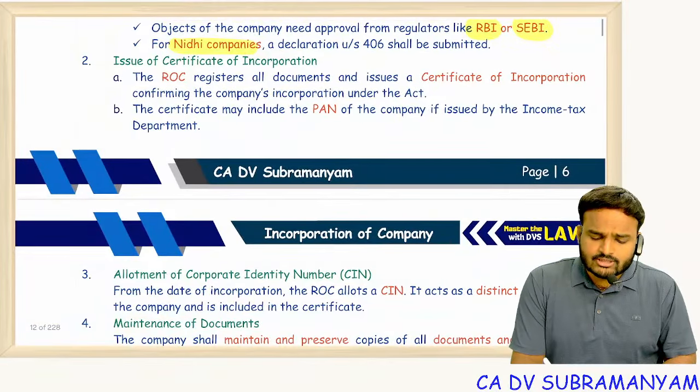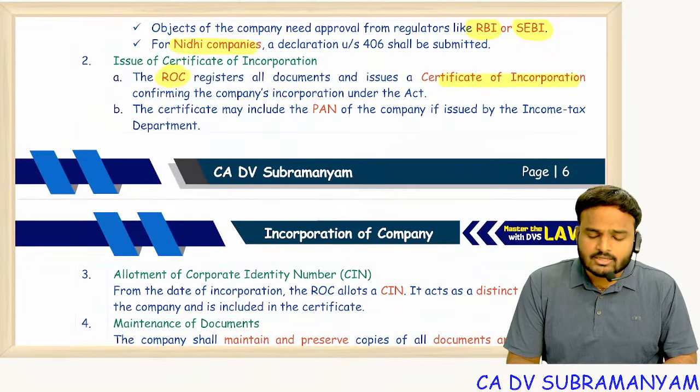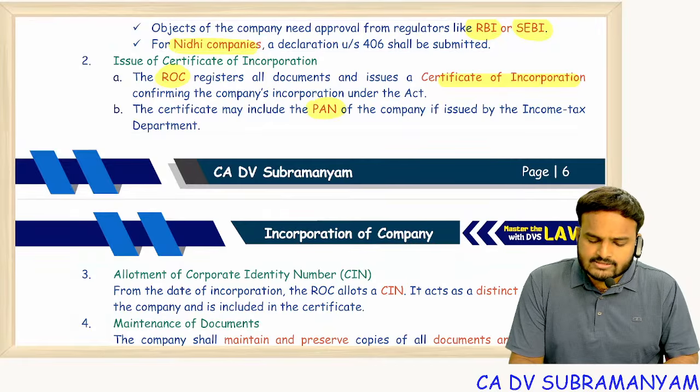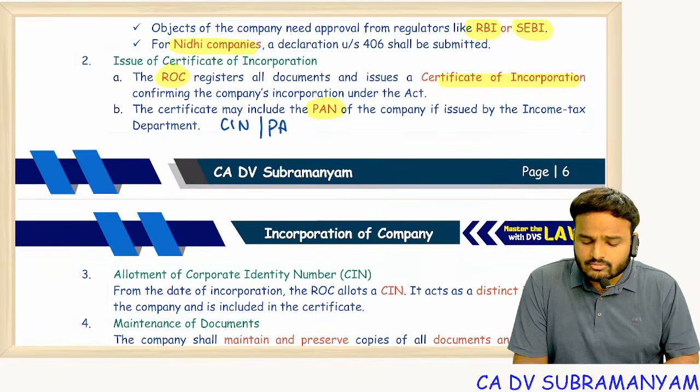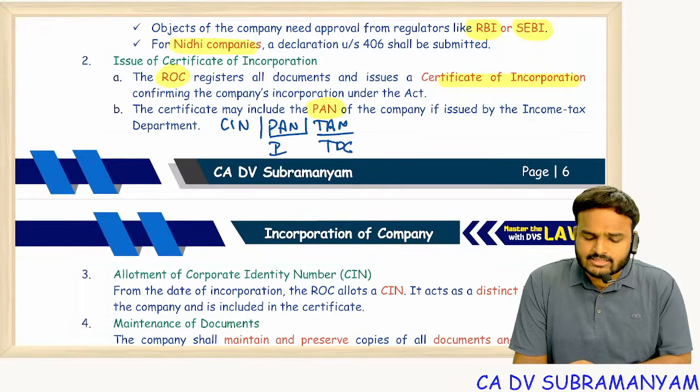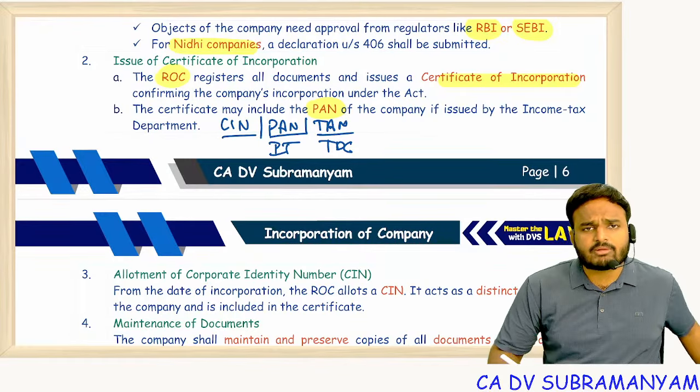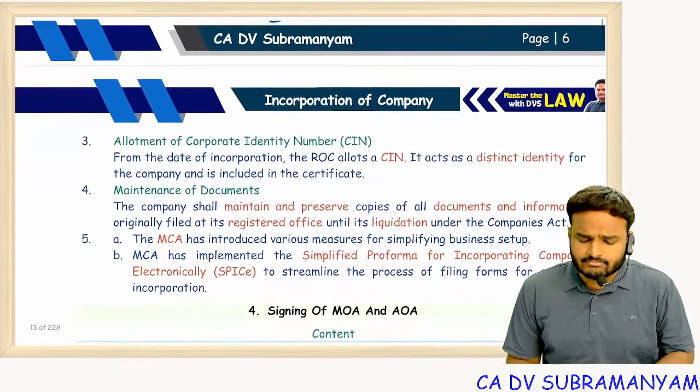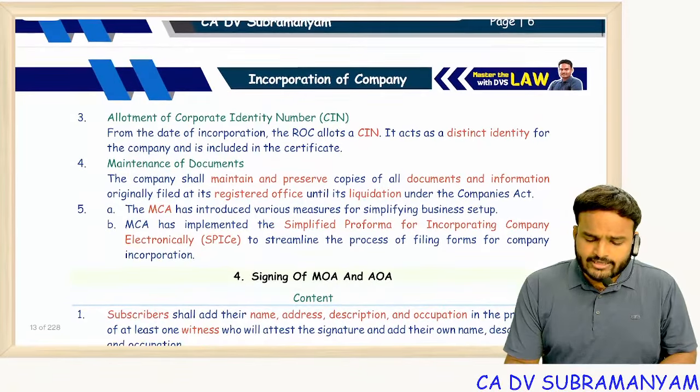Finally, ROC will issue the certificate of incorporation. In that certificate of incorporation, along with SIN, you can also find PAN and TAN. TAN is for making TDS, PAN is for filing income tax returns. SIN is the identity number of the company, a unique identity number. So from the date of incorporation, ROC allots a SIN, a distinct identity.